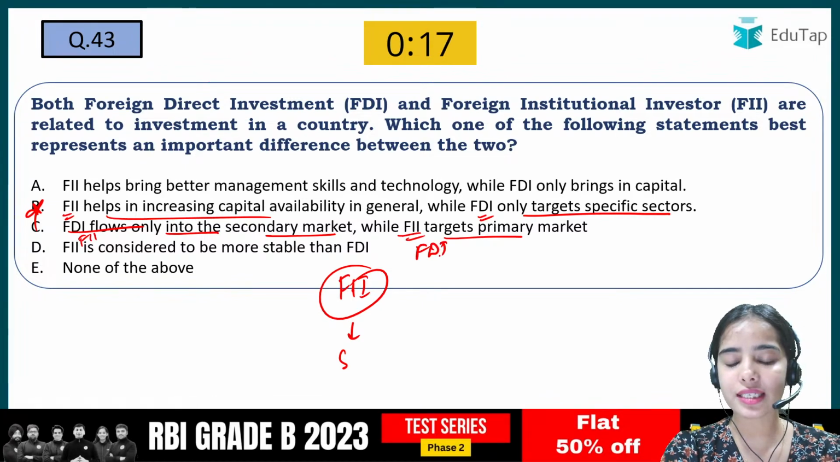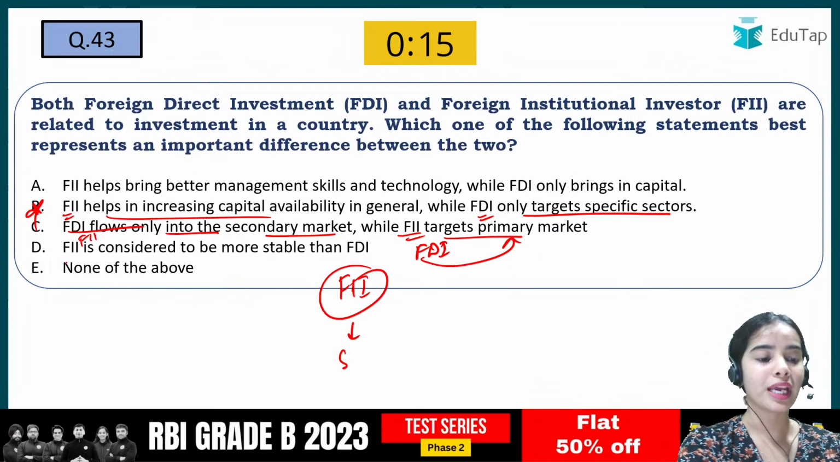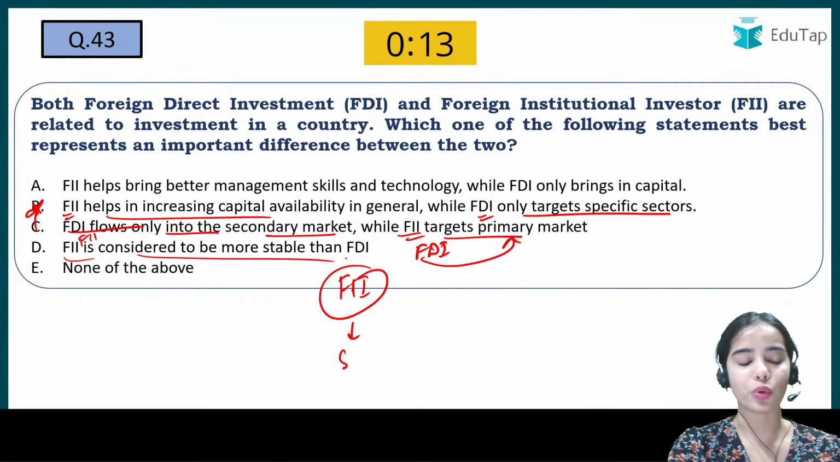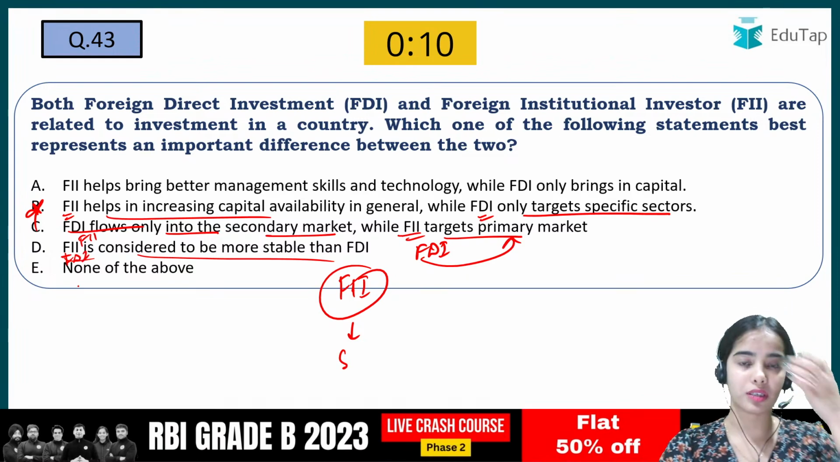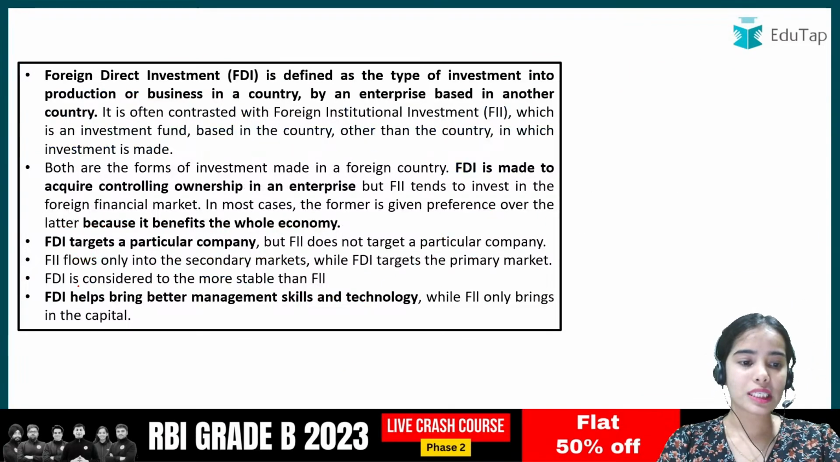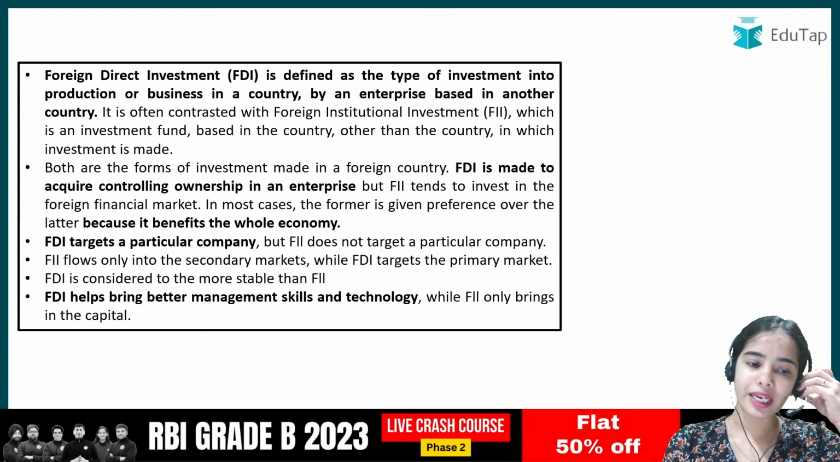FDI targets the primary market. Okay, FII is considered to be more stable. No, FDI is considered to be more stable. Okay, so this is the basic difference between the FDI and FII that you can read.